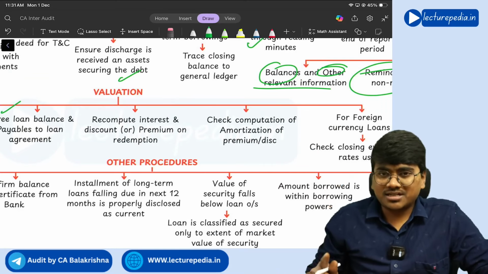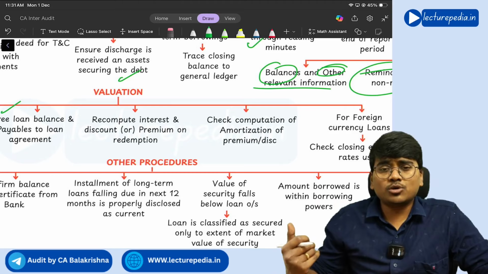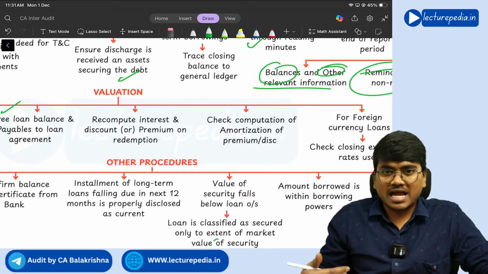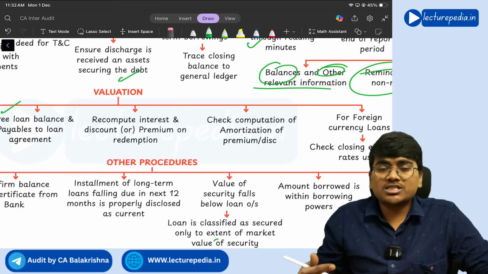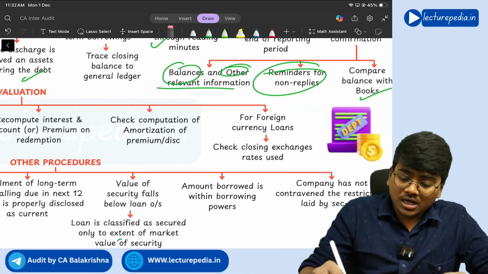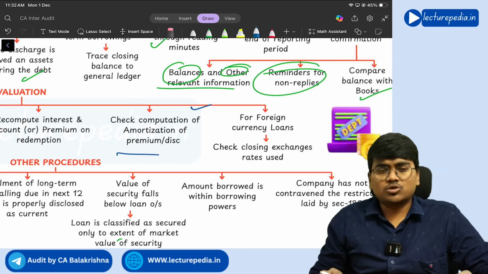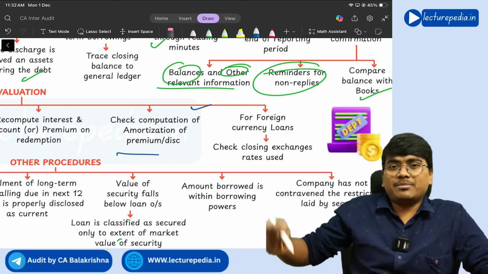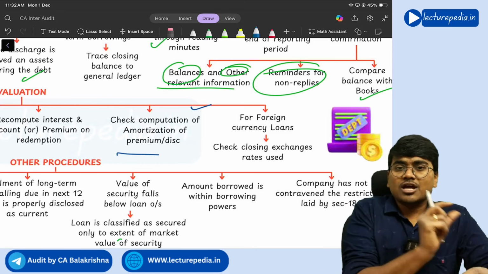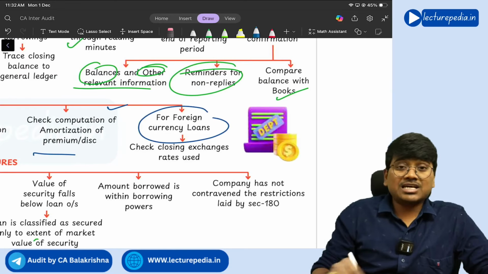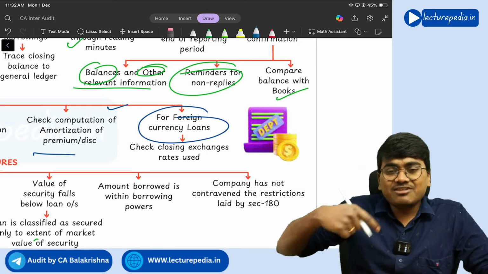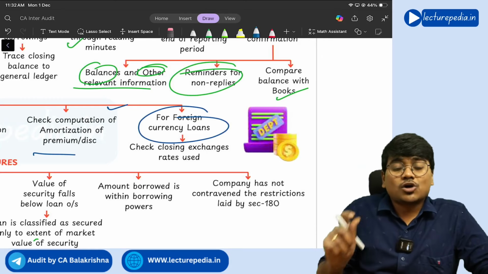Next, rate of interest. Every month interest amount will be credited to the loan account, right? So how this rate of interest is being calculated, whether it is properly calculated, that also you will check, because this will have an impact on the valuation of the borrowing. Next, check computation of amortization of premium or discount. See, amortization means the repayment schedule. So how much amount you are repaying monthly will also impact the valuation of the loan amount. Next, in case of any foreign currency loans, at the end of the year you need to revalue the loan amount as per the closing rate, right?